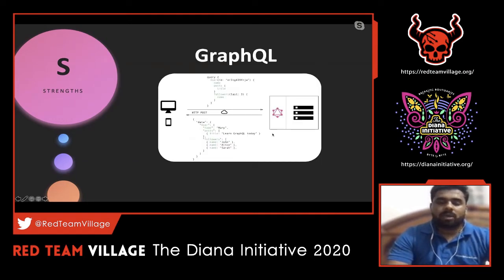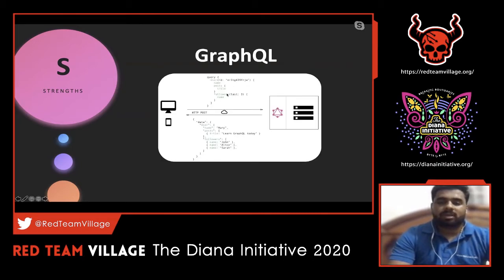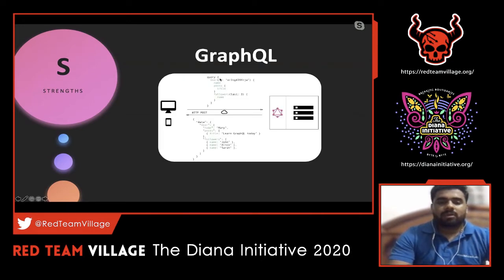But with respect to GraphQL, it is pretty straightforward, because what if we want to perform all these three operations in a single query? That is pretty easy with respect to GraphQL, because with REST APIs, the developer has to create 3 API calls. But with GraphQL, this is just one simple query which will pull out the information for us. 3 API tasks have been done within a single query. So what does this query mean? We'll discuss that in detail. You can see here the user is being defined and the ID value of that particular user. So here we are trying to pull out a particular user with the ID as a reference, and the name of that particular user, then post, and post again contains title.